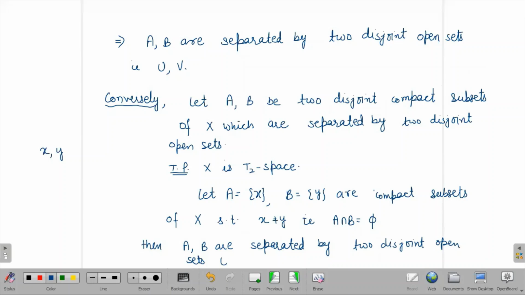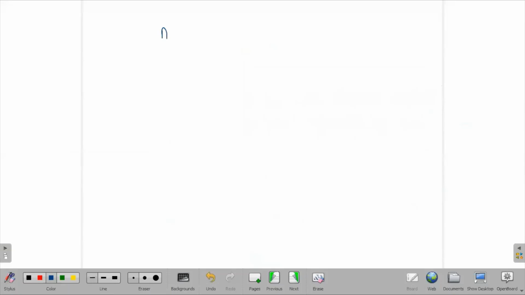Let us call them U and V, such that A is contained in U and B is contained in V. So it implies x belongs to U and y belongs to V, and U intersection V is empty. So here we have proved that X is T2.